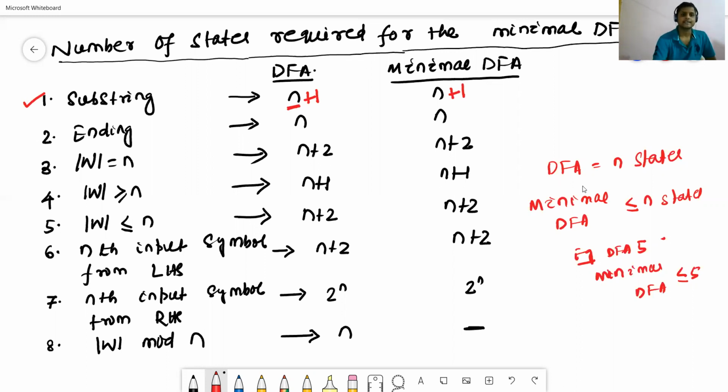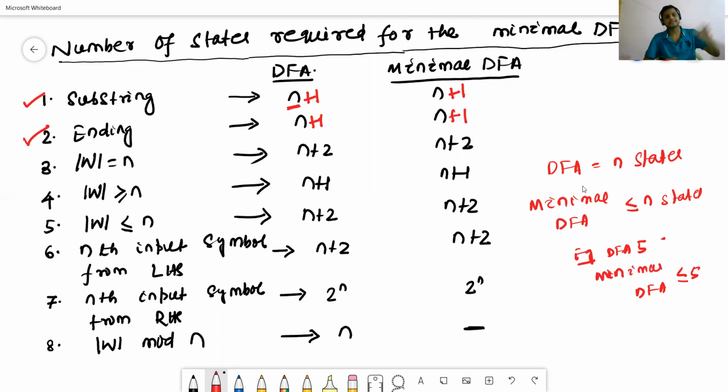The second case is the ending case. If the DFA contains n plus 1 states, the minimal DFA will also contain n plus 1 states.